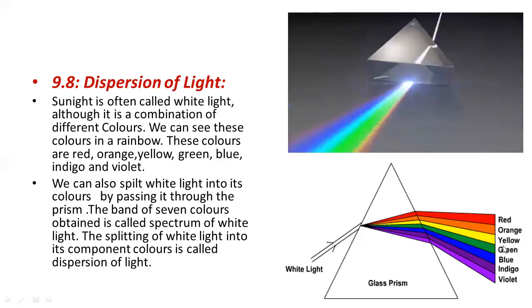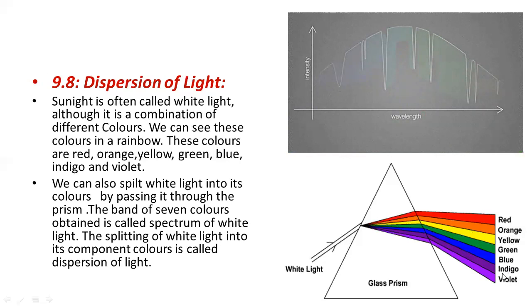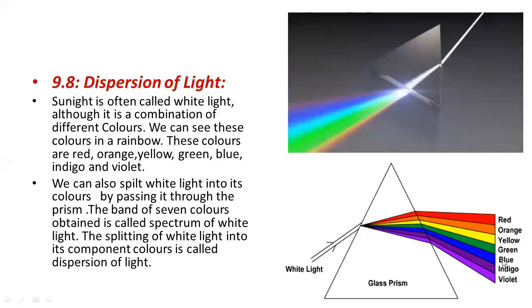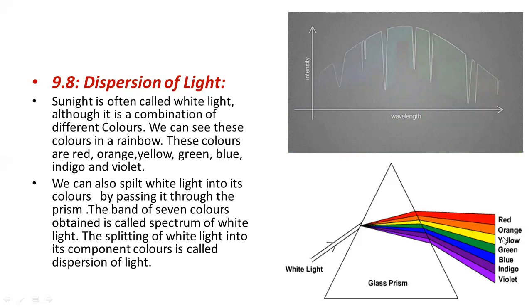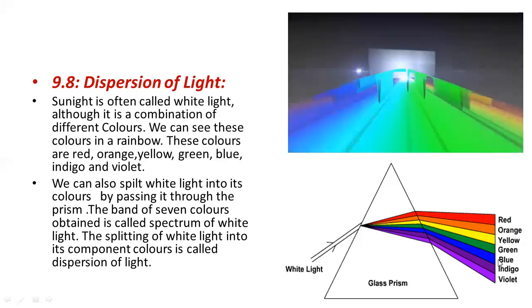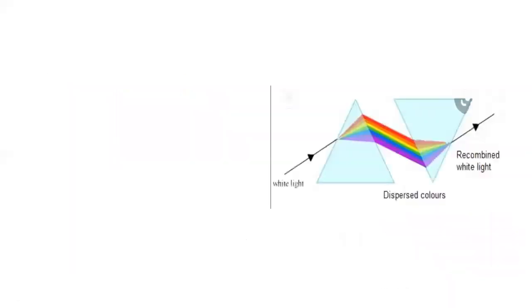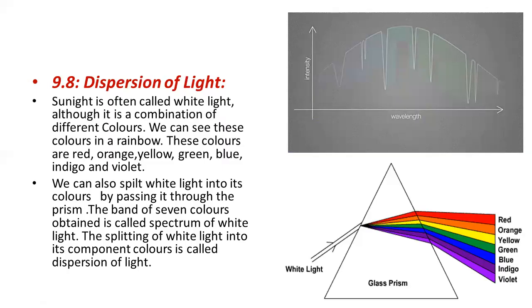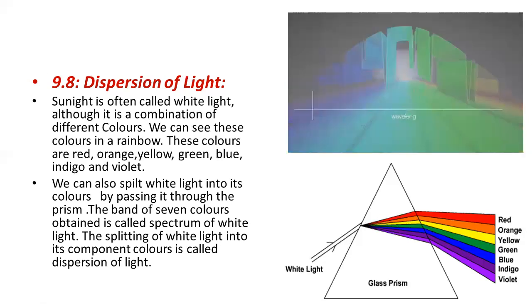Those 7 colors you can learn by Webb Gaia. Webb: V for violet, I for indigo, B for blue. Gaia: G for green, Y for yellow, O for orange, and R for red. So Webb, VIB; Webb, GYOR; Gaia. You can memorize it by remembering this key. Webb Gaia will help you to learn these colors easily.